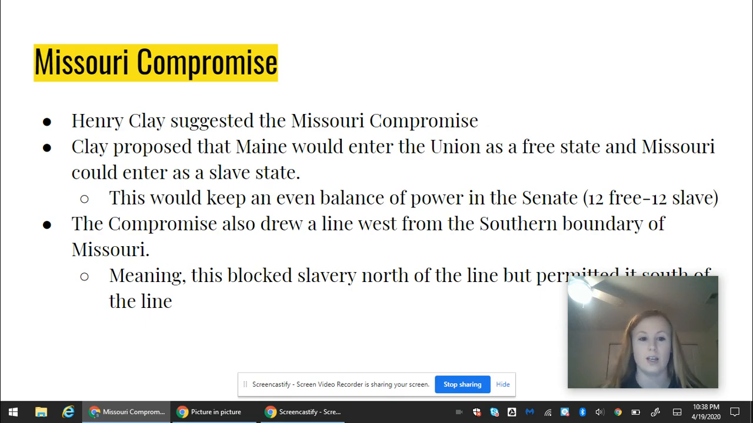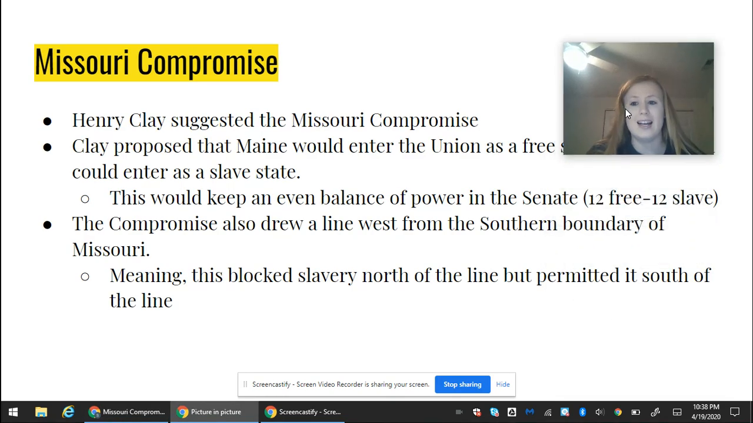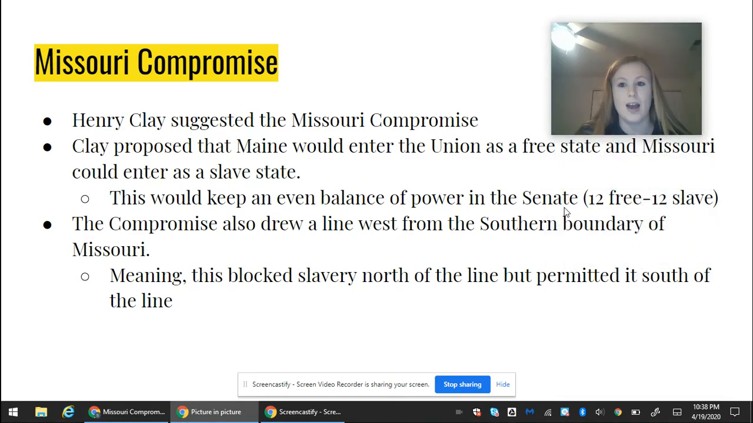The compromise also drew a line west from the southern boundary of Missouri. This line meant that everything north of the line was going to be free land, free states. Everything south of that line could have slavery. So anything north of that line would be free states, anything south would be slave states.